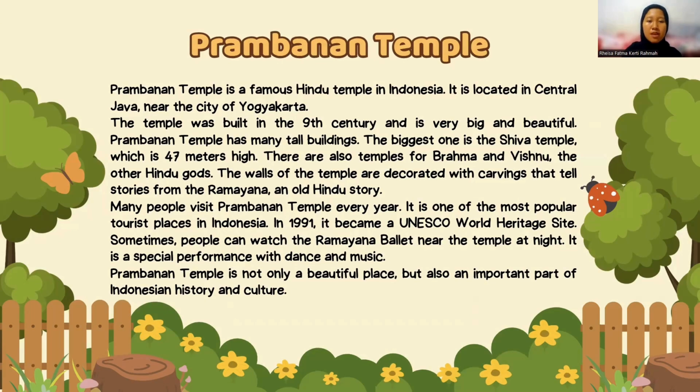Prambanan Temple has many tall buildings. The biggest one is the Shiva Temple, which is 47 meters high. There are also temples for Brahma and Vishnu, the other Hindu gods. The walls of the temple are decorated with carvings that tell a story from the Ramayana and old Hindu stories.